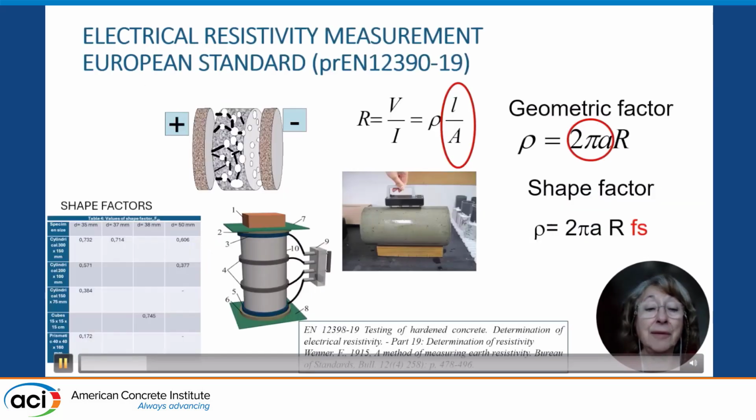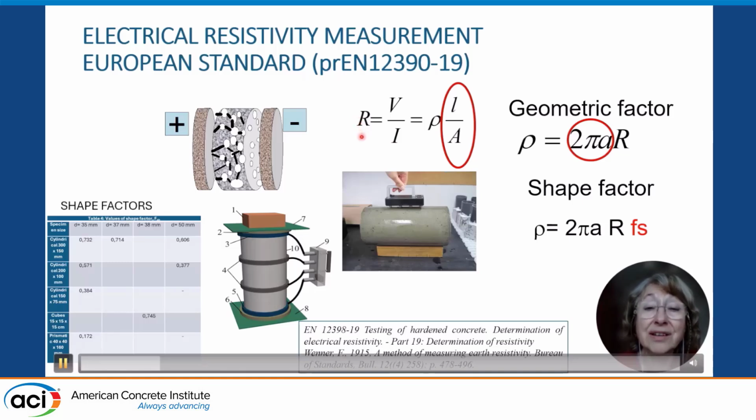For measuring resistivity, as it depends on the porosity, if we place two electrodes on the sides of a disc of concrete and apply a voltage, a current is going to circulate, and the ratio is the resistance.